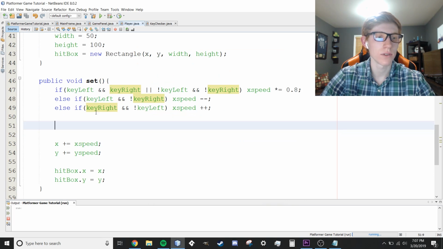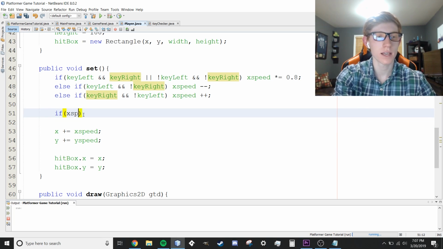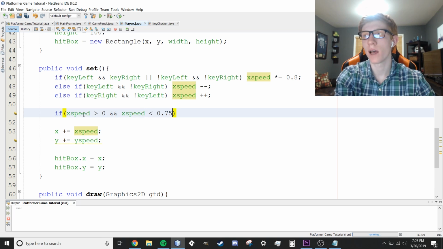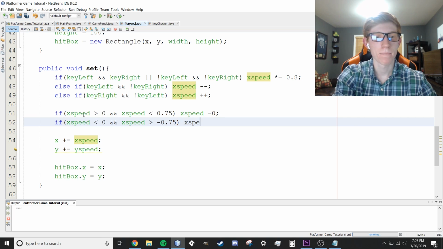So what we're going to want to do is we're going to add 2 different things here within our set method again. The first thing is we're going to make sure they don't speed up too fast. The way we're going to do that is we're going to prevent sliding by saying if x speed is greater than 0, so if it's positive, and x speed is less than 0.75, so if it's between 0 and 0.75, it's moving so slow that we don't want it to move at all. So we're going to say x speed is equal to 0. And the same thing, but in the other direction, if x speed is less than 0 and x speed is greater than negative 0.5, so it's between 0 and negative 0.5, x speed is equal to 0.